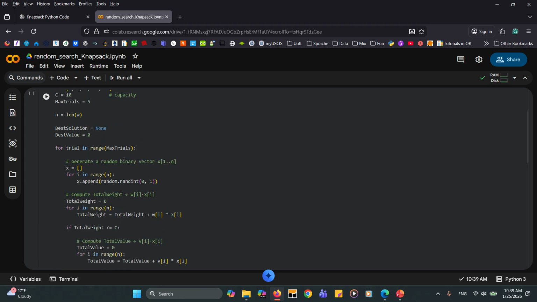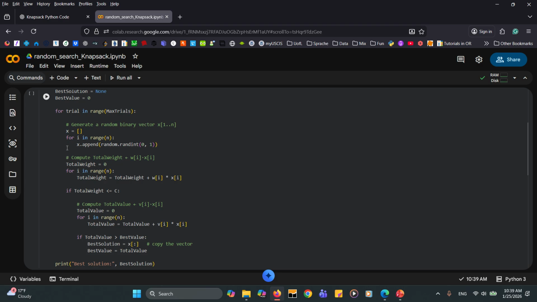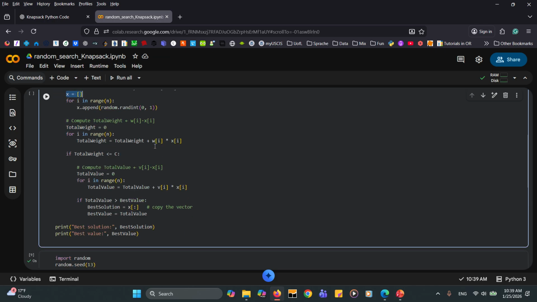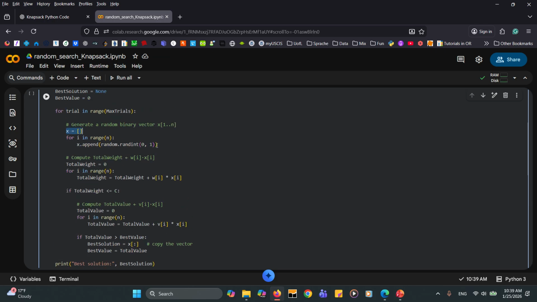Okay, so in this line, we first define the x as an empty list, and then we use this one to generate a random solution. One thing that you can also do here is use the print function whenever you want to see how your code behaves, and make the rest of the code a comment to make sure that the rest of the code is not going to be executed.